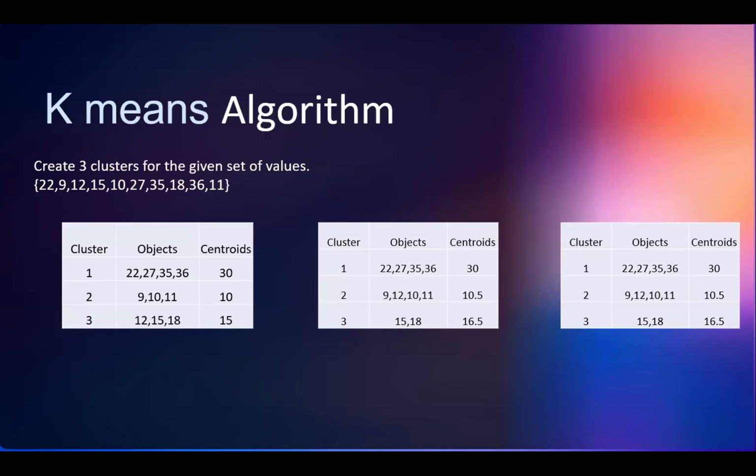Finally, we calculate the average of these objects. Here, 22 plus 27 plus 35 plus 36 divided by 4, the value becomes 30. Like that, we calculate against the centroids. Once again, 30, 10 and 15 we use as centroids, and again we calculate each data point's distance. Which is near to the centroid?